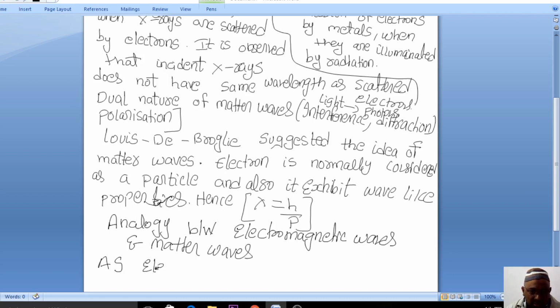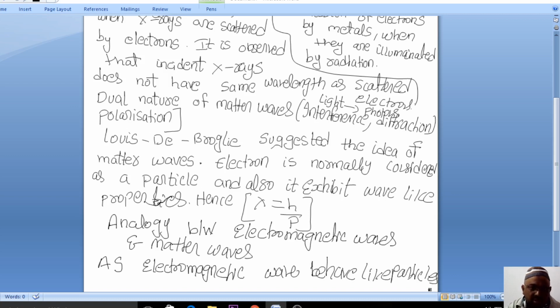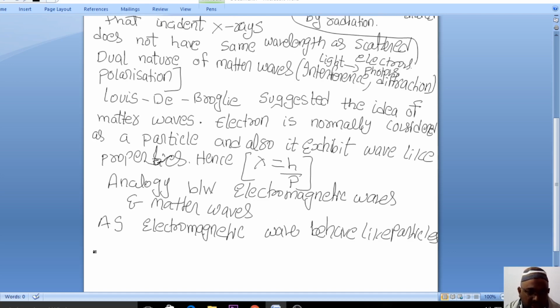As you know, electromagnetic waves behave like particles.